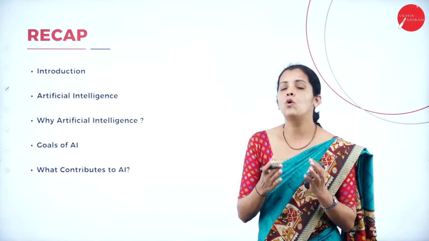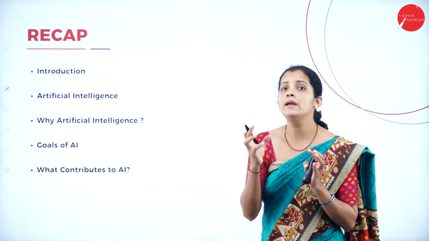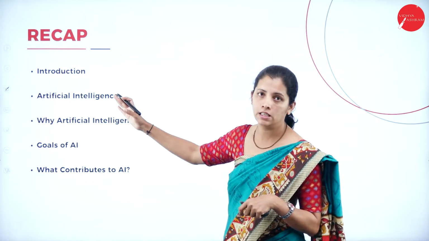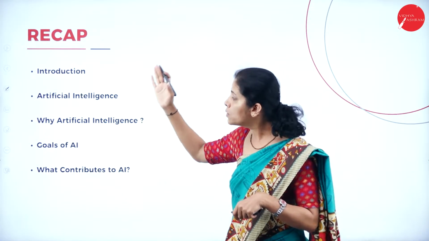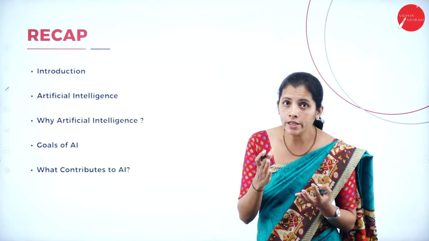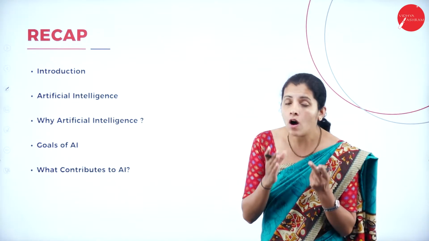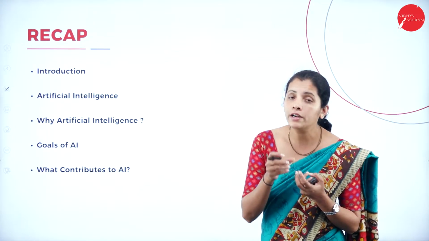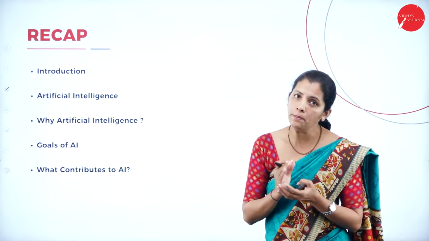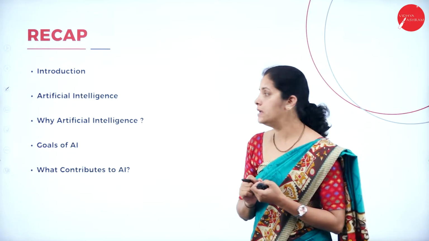Then I discussed artificial intelligence, that is, what is AI. It is man-made cognitive, and it is called artificial intelligence. That means we are going to develop man-made artificial machines or devices or software which act like a human being, that is, mimic a human being.